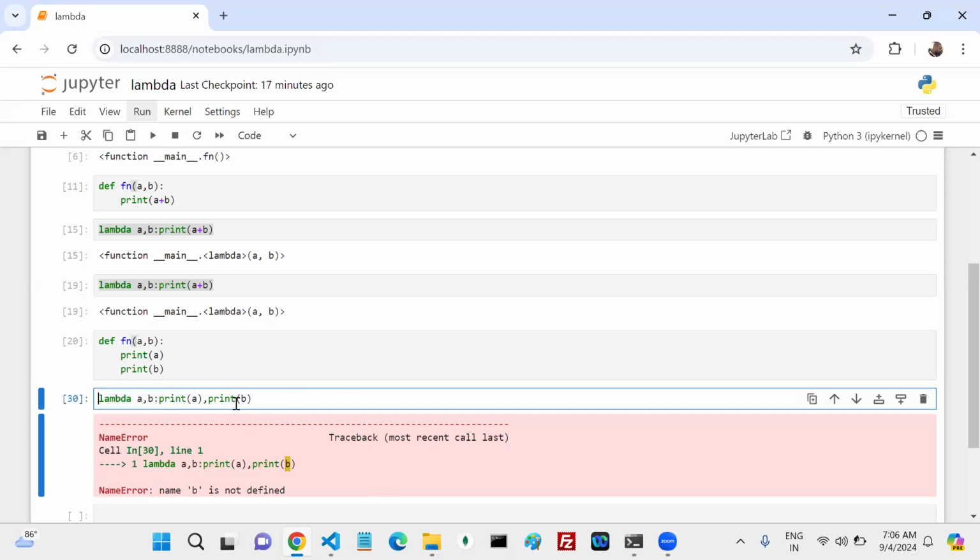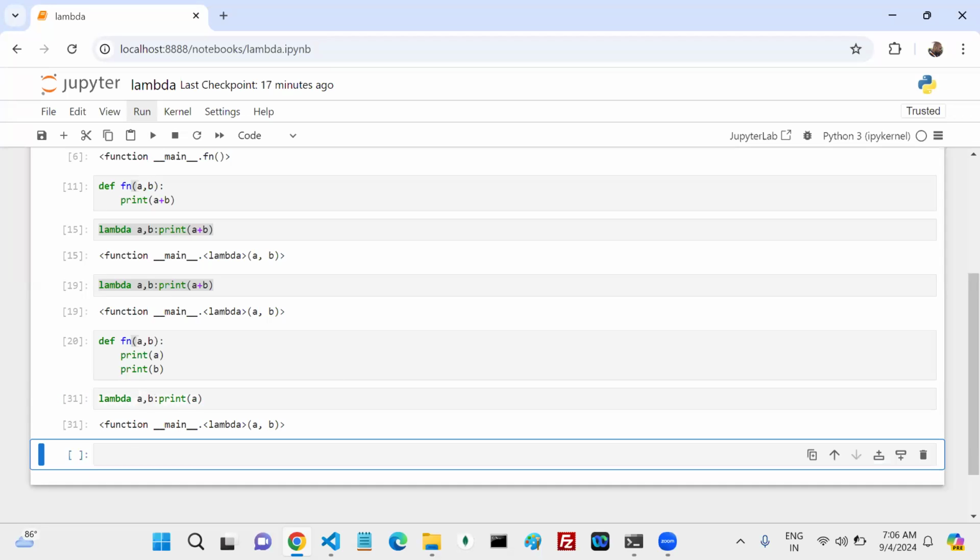Now, can I write more than one statement in lambda functions? Syntactically, is it valid? Tell me. Can I write more than one statement in lambda functions? No, it is not syntactically valid.